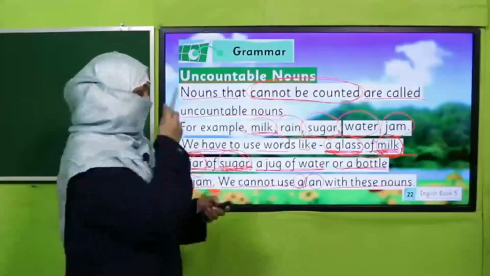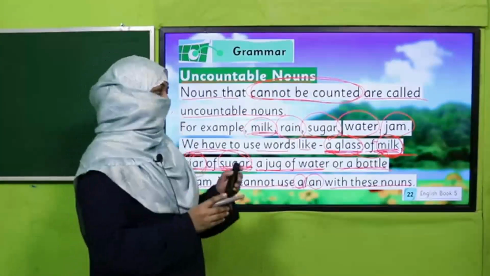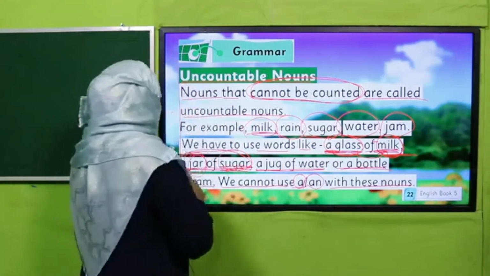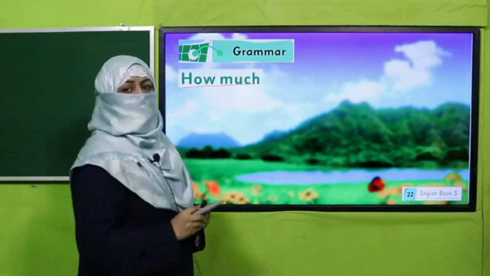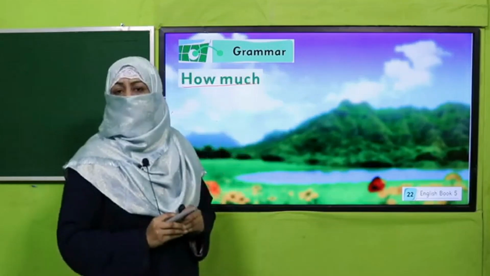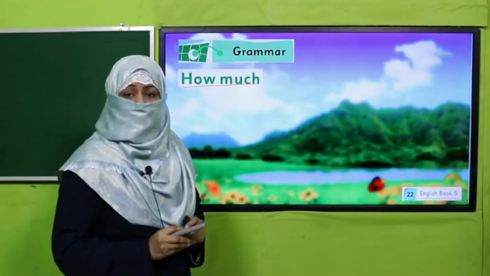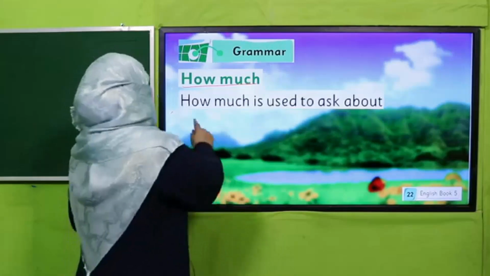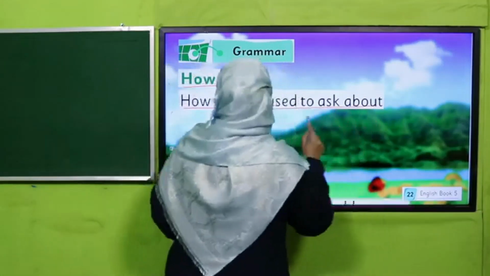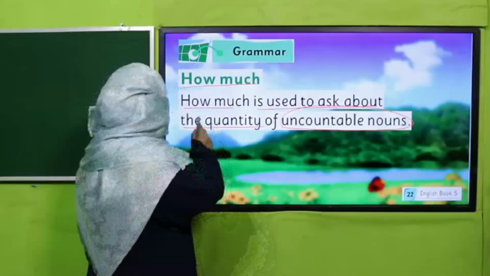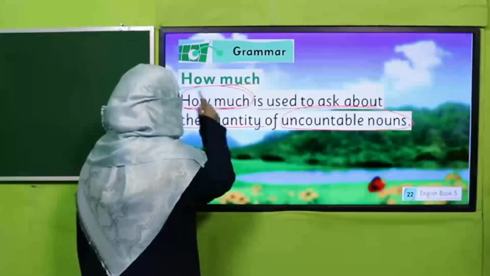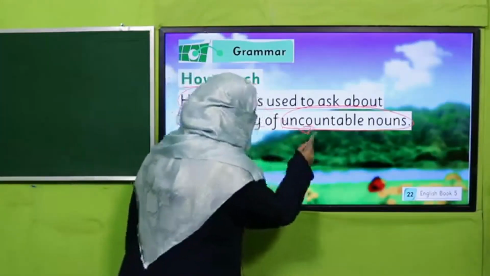Now the next thing is, if we want to talk about uncountable nouns, how will we refer to their quantity? If I want to inquire about their quantity, I will ask how much. How much is used to ask about the quantity of uncountable nouns. If I want to ask how much water is there in the jug, it means how much is referring to a noun which is uncountable.